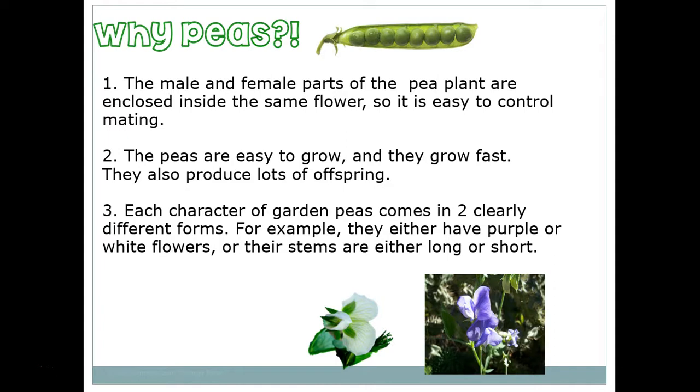The thing that was really good about pea plants is that most of the characteristics of pea plants come in two very distinct forms. It would be like if humans only had two eye colors, if we only had blue eyes and brown eyes. Now we know that humans have many different eye colors, but if there were only blue eyes or brown eyes, it'd be much easier to study the genetics of human eye color. Well, in pea plants, there are a lot of traits which the pea plant only has really two distinct forms of. So they're either purple flowers or white flowers. Their stems are either long or short.